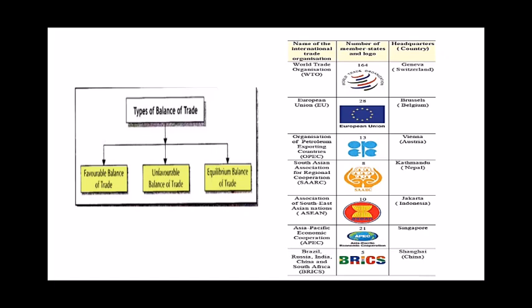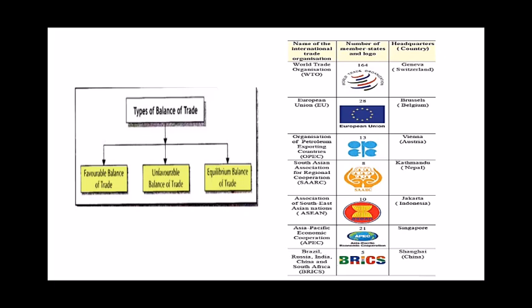So first one, which is unfavorable trade. When the value of import in a country is more than the value of export, at that time it is called unfavorable balance of trade, because imports are more, we are buying more products and we are exporting less. So that is why it is called the unfavorable balance of trade.